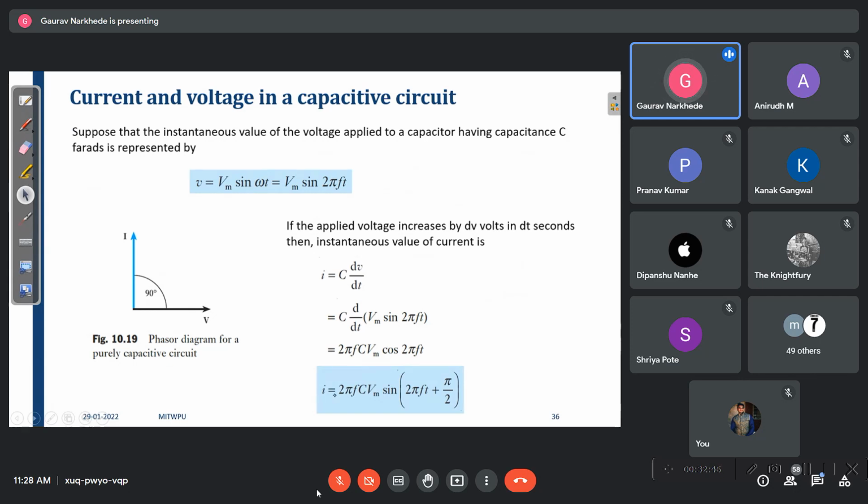So if we compare this current and voltage, we get that the current in the capacitor leads the voltage by 90 degrees, isn't it? Yes, sir.